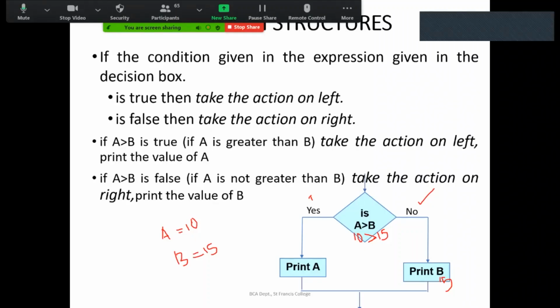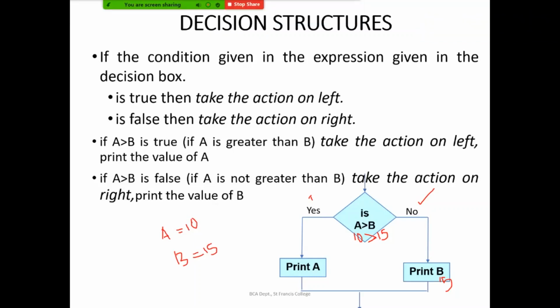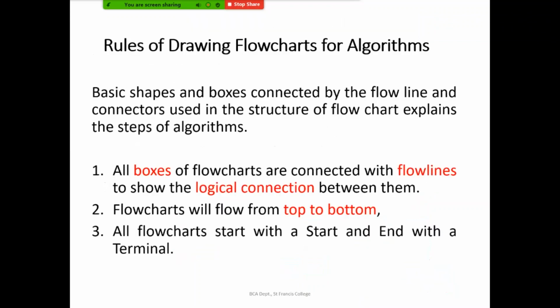Okay, so this will be our use of the decision box. In the next slides, we will be starting with writing an algorithm. First, we'll write a pseudocode, write an algorithm, and convert it into a flowchart. So be careful. You should know what symbols you should be using, and send me all today's notes. All the flowcharts which I am showing now, you should draw and send to me, and I'll be giving one homework also.